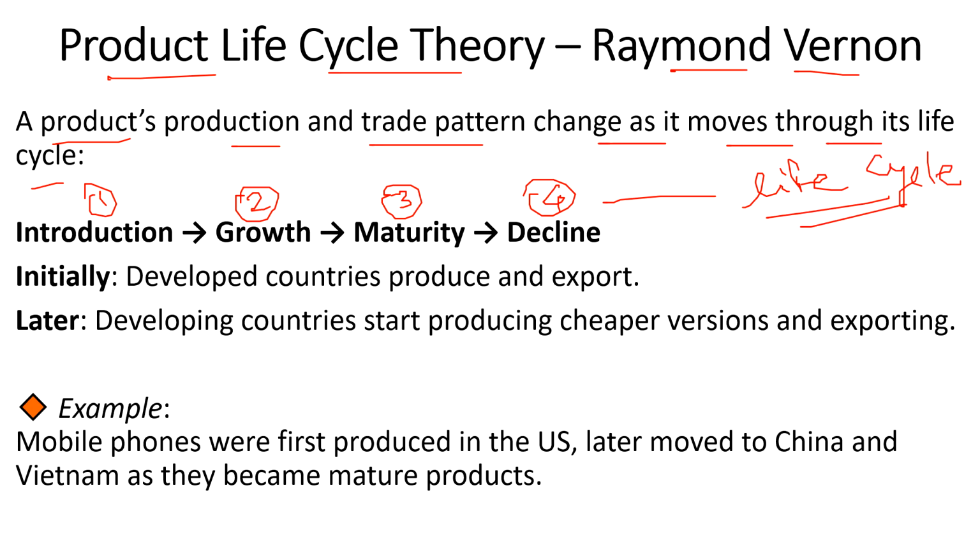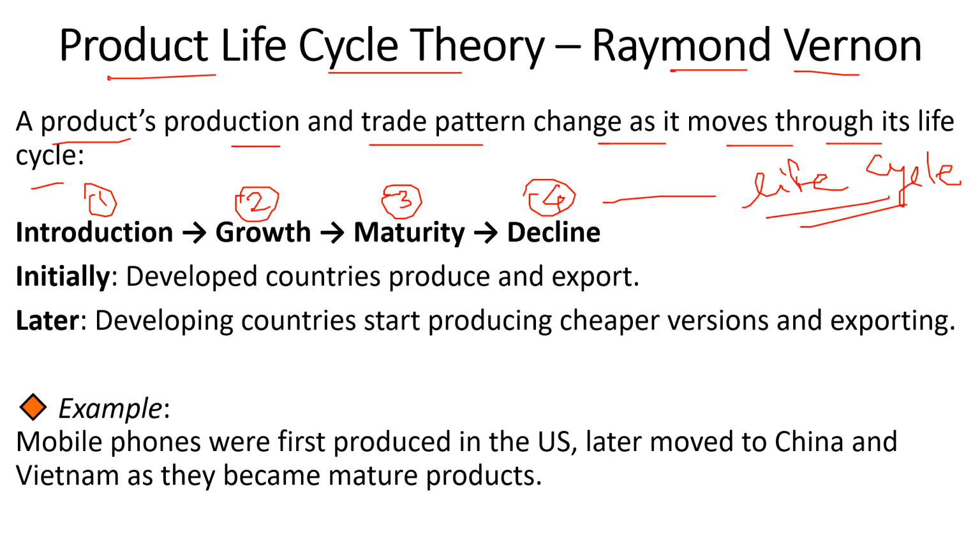So we'll discuss them one by one. First is introduction. What is this introduction? The product is new. An innovative product is there in the market, usually invented in developed countries like the US, where there is access to advanced technologies, skilled laborers, and high income consumers. So the US is the majority in these things. The product is first produced and then consumed domestically, and then it is exported. That is the introduction stage. This is the product life cycle.